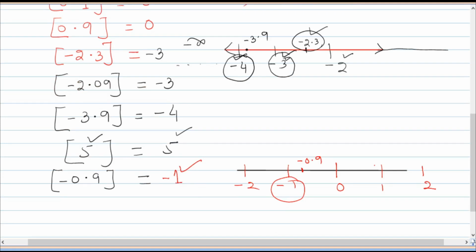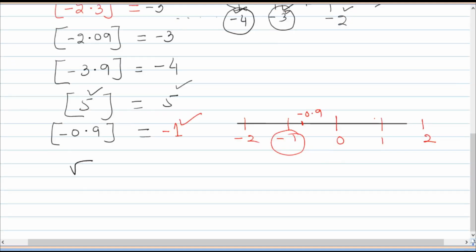Suppose you have to ask what is the greatest integer of root 3.